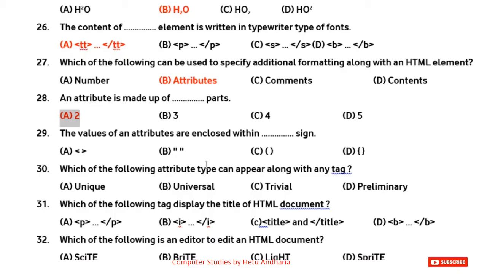Question number 29. The values of an attribute are enclosed within which sign? Simple answer, double quotes. Never forget to add double quotes.